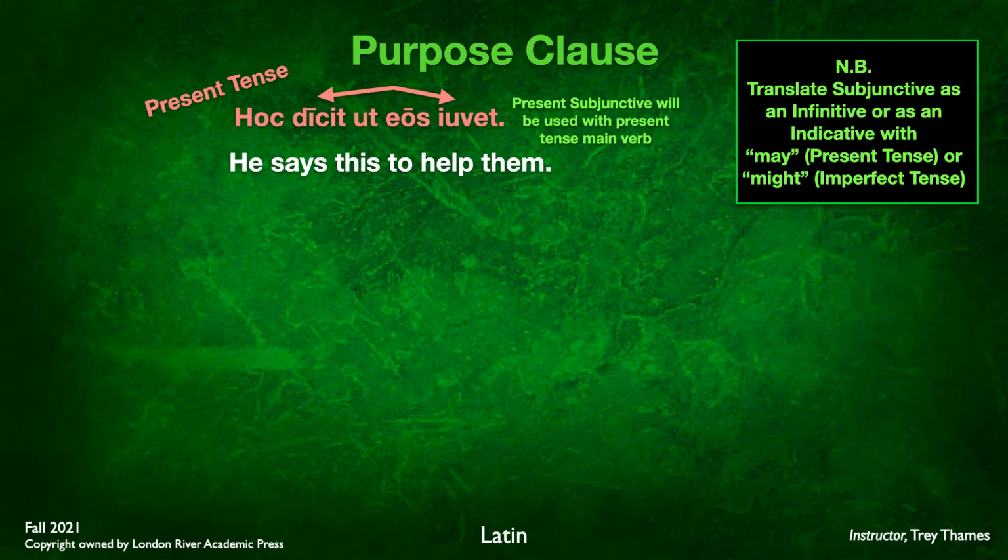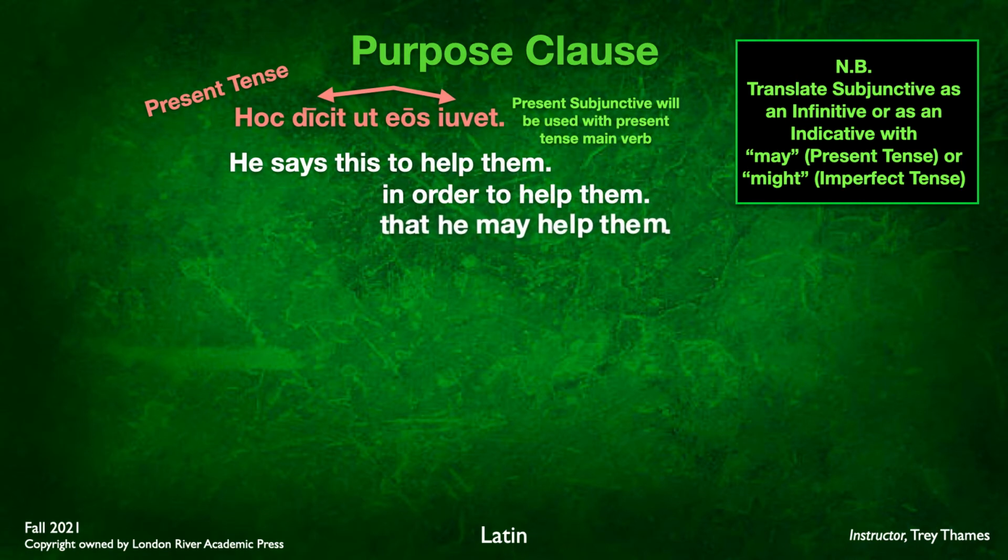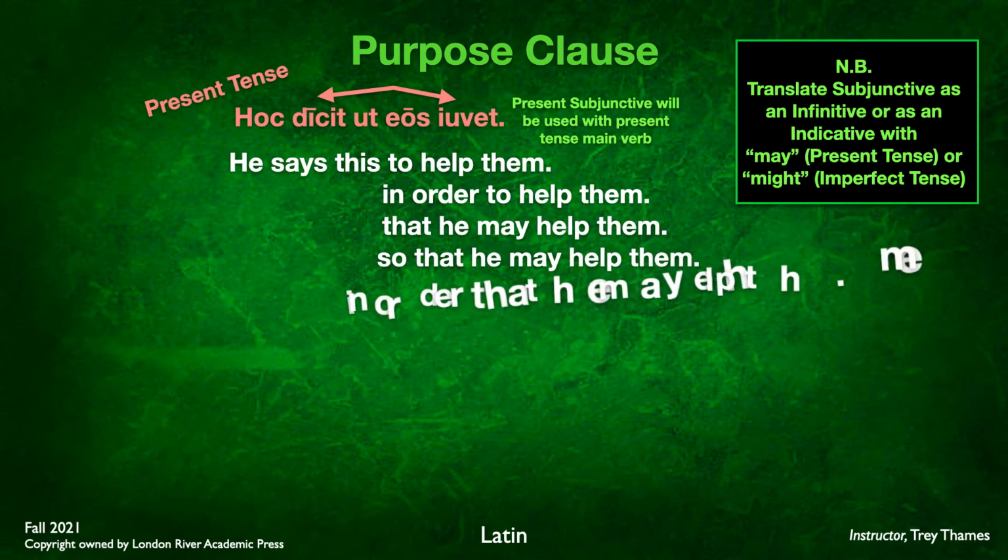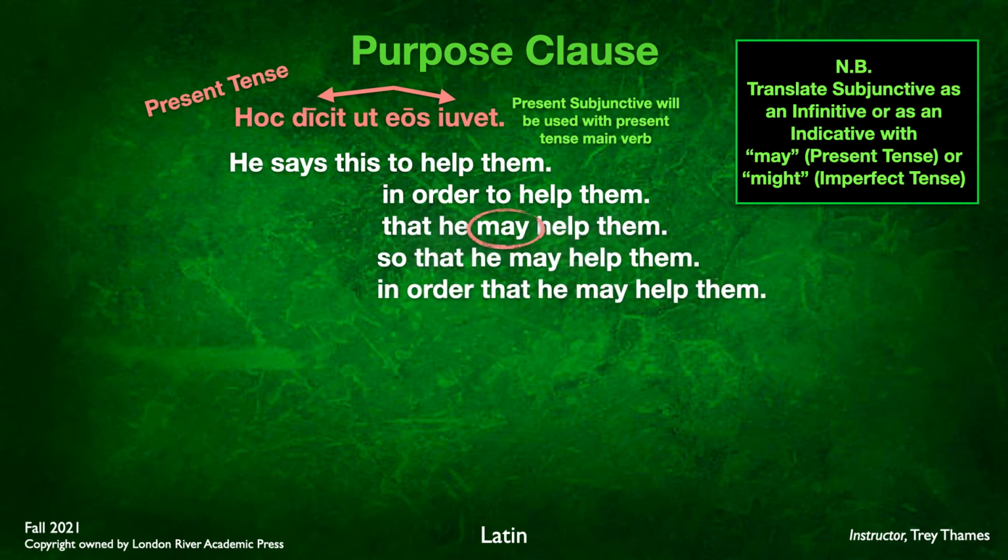or you can translate it with may, or like it's an indicative with may or might if it's imperfect. May would be present tense. So this translation here, he says this to help them. Other valid translations for this same sentence are in order to help them, that he may help them, so that he may help them, in order that he may help them. All of those are valid translations, and notice the use of may because this is a present tense verb in the subjunctive.